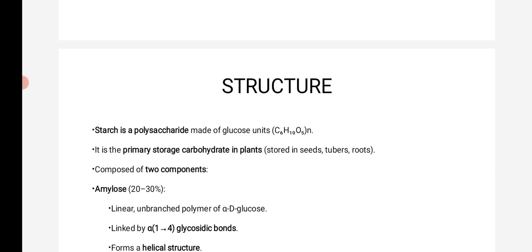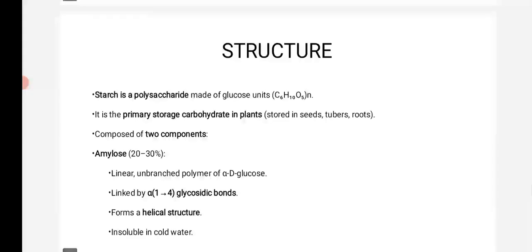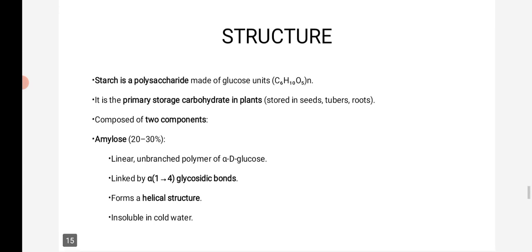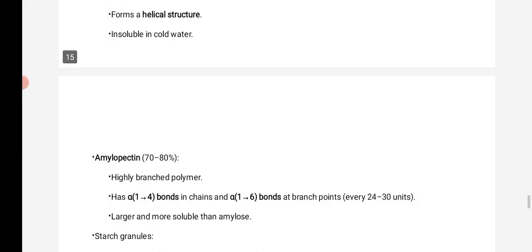Starch is a polysaccharide made up of glucose units, (C6H10O5)n overall. It is the primary storage carbohydrate in plants, stored in seeds, tubers and roots. It is composed of two components. The first is amylose, about 20 to 30%, a linear polymer of alpha-D-glucose linked by alpha 1,4 glycosidic bonds. It forms a helical structure and is insoluble in cold water.